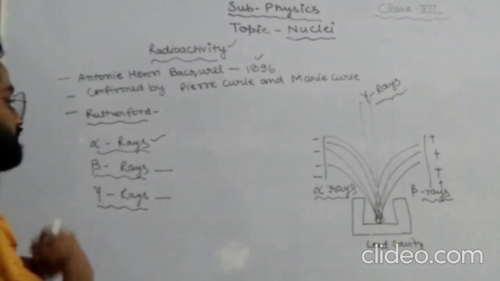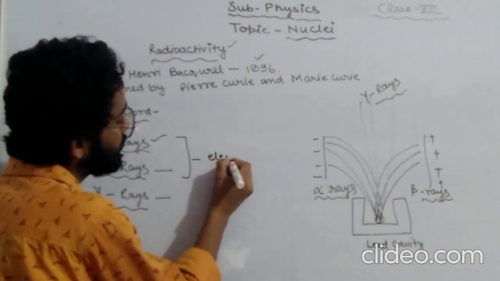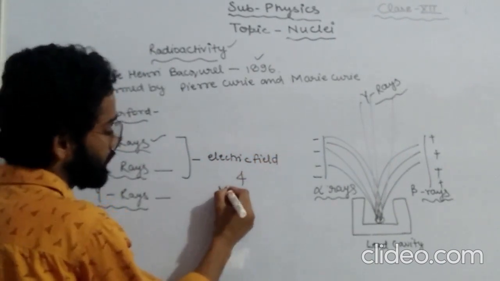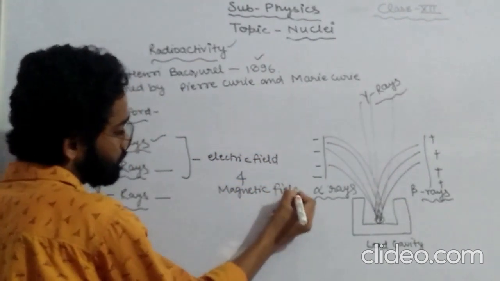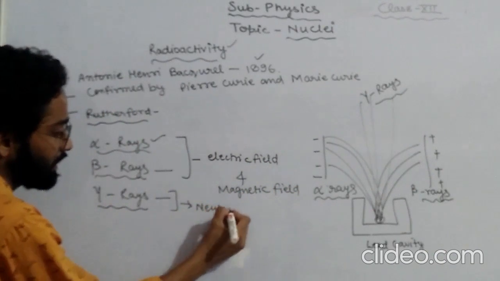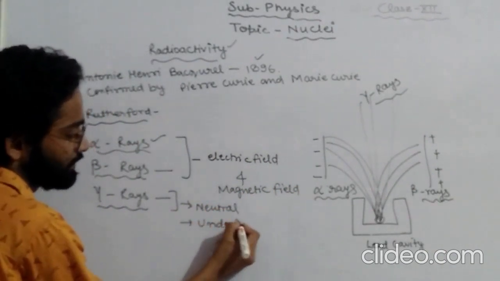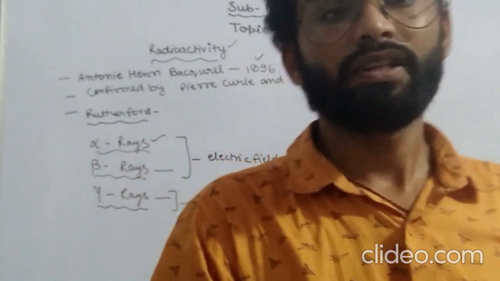What I'm saying is that alpha and beta rays would be affected by electric field and magnetic field, but gamma rays would not, because they are neutral and go undeviated. I hope you have got all these phenomena, all these topics.